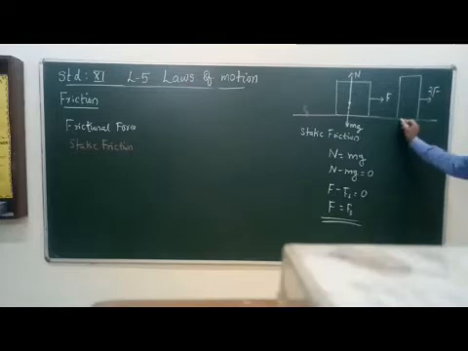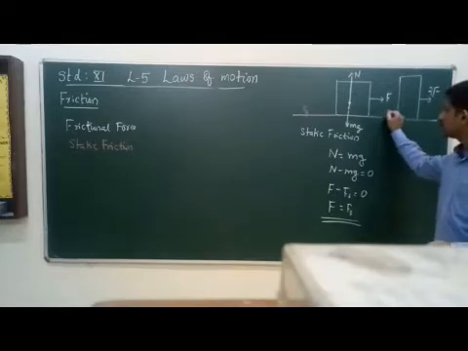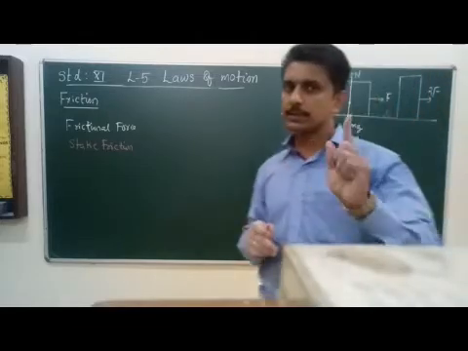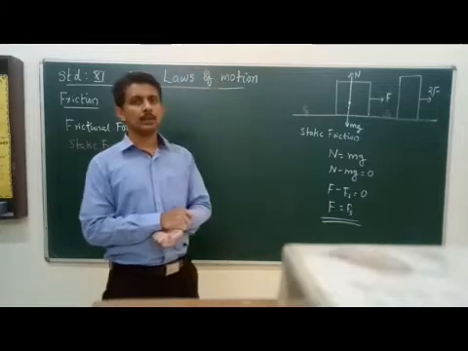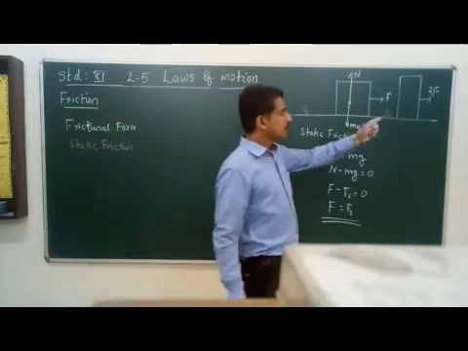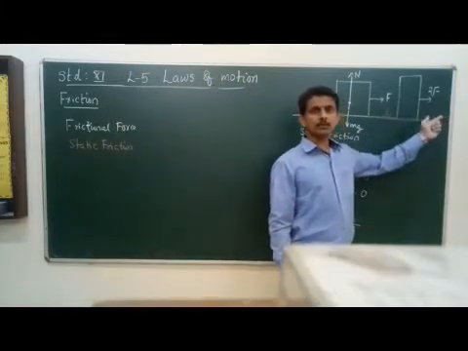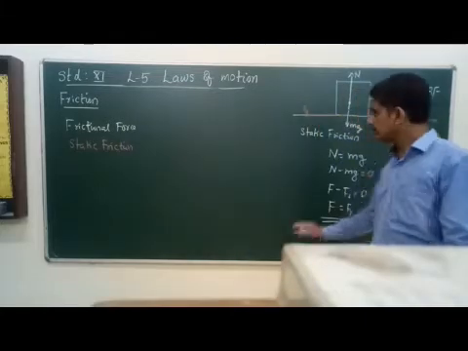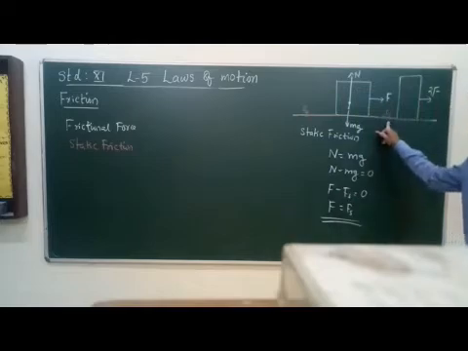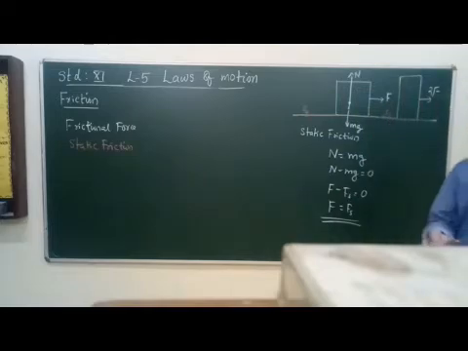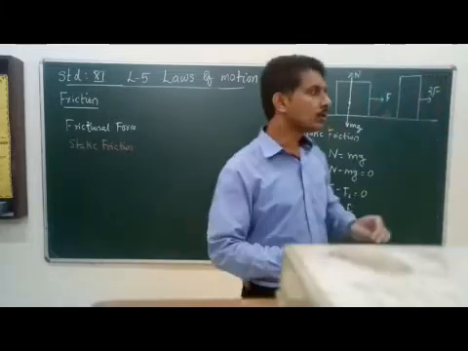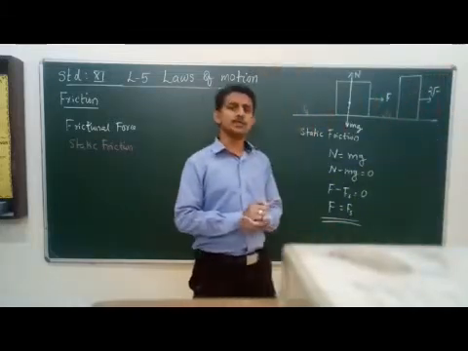Why is this object not in motion? Because there is a frictional force acting. We call this frictional force static friction. Still, the static friction balances the external force. That means the external force acting on this object increases, so accordingly static friction also increases. So static frictional force is considered a self-adjusting force, which increases according to the external force acting.